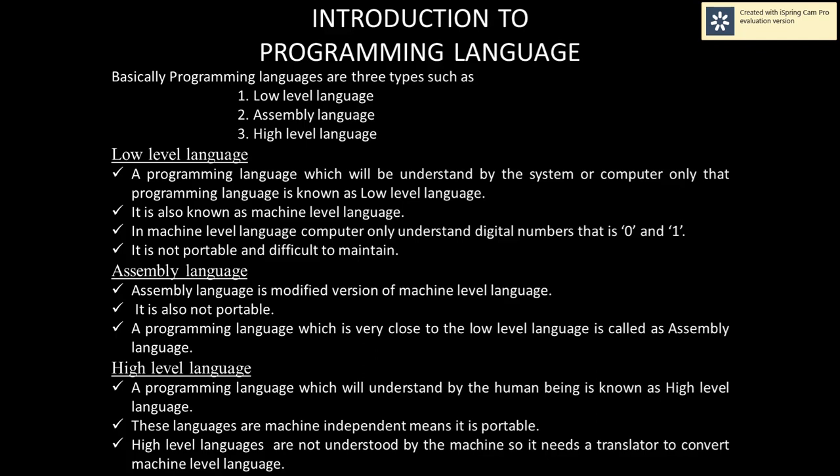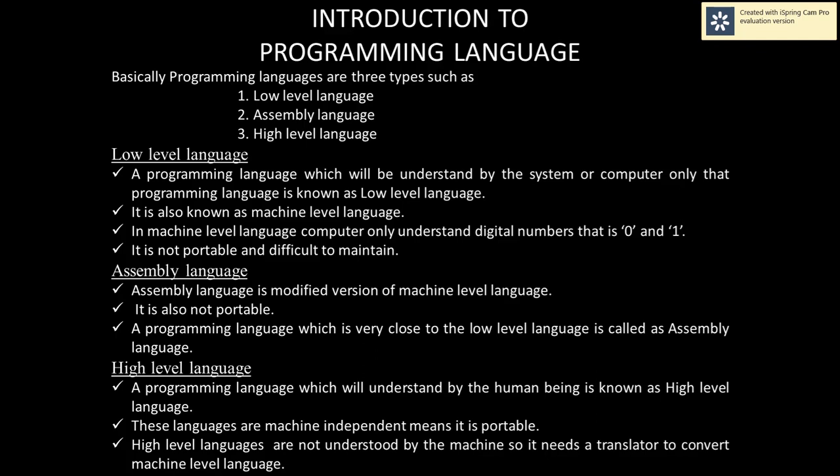Because whatever programming instruction we write, that instruction will be understood by us. We can learn and know those instructions. Due to this reason, we can say that C, C++, Java, Python are high level programming languages.